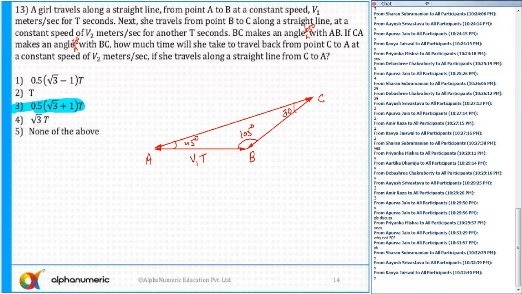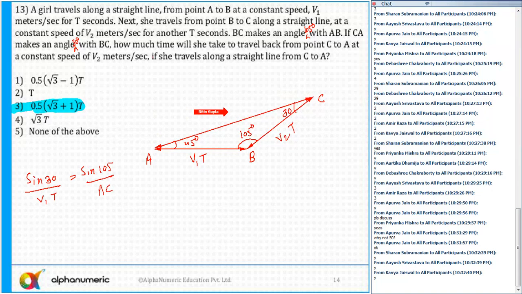And constant speed v2 for time t. So the distance BC is equal to v2 into t. The question is, how much time will she take to travel back from point C to point A at a constant speed of v2 meter per second? So I need to find out the distance CA. I can use the sine rule, yes or no? According to the sine rule, sine 30 upon v1 t. Sine A by A is equal to sine B by B, that is sine of 105 upon EC. I need to find out EC.